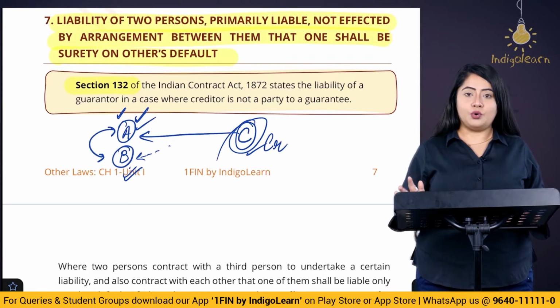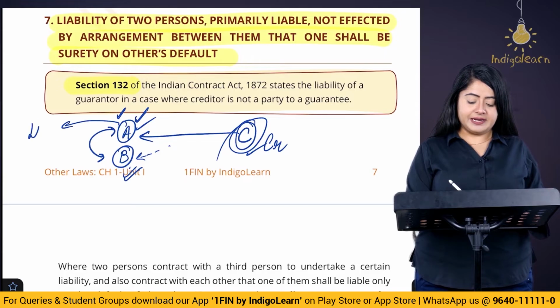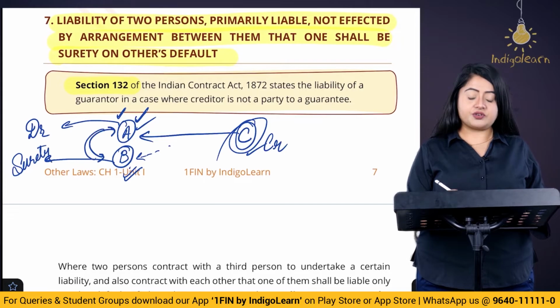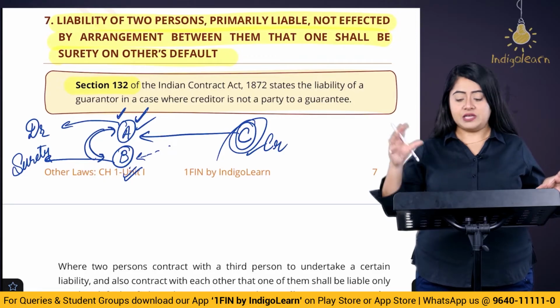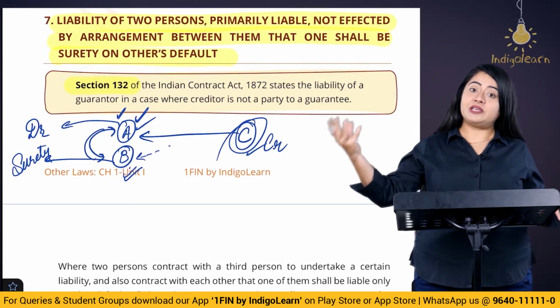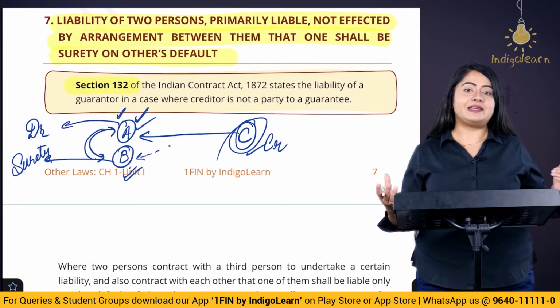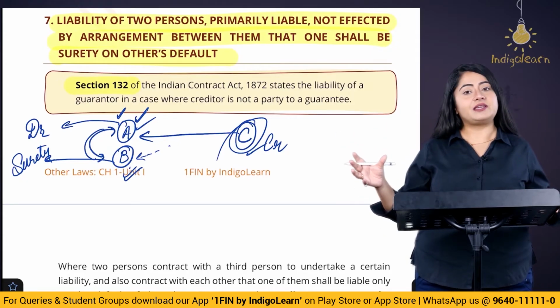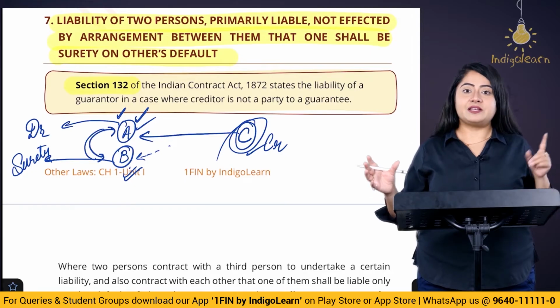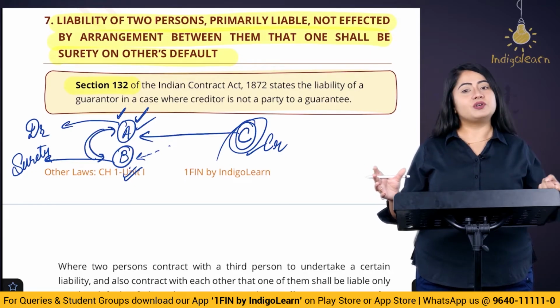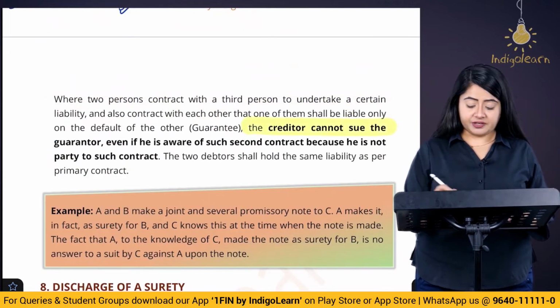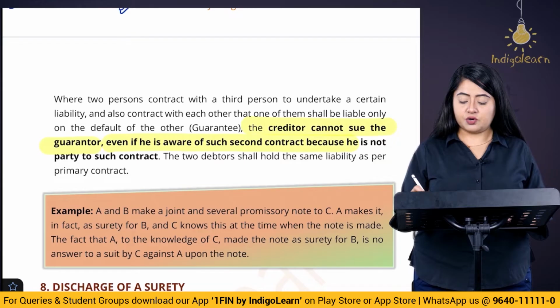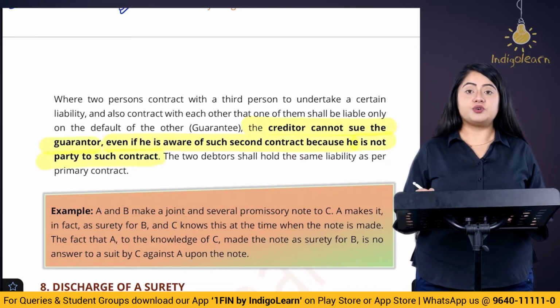Okay, the answer is no. See here, if suppose A is the actual debtor and actually B acts as a surety, then also this is a contract between A and B. There is no such contract of guarantee between any of these parties with this C. So C later on, even if he finds out that one of these parties is acting as surety for the other, he cannot file a case against any of them by saying that you are the surety, you will have to pay the amount to me because there is a default, right? So this is what section number 132 says. So here the creditor cannot sue the guarantor even if he is aware of the second contract because he is not party to such a contract.